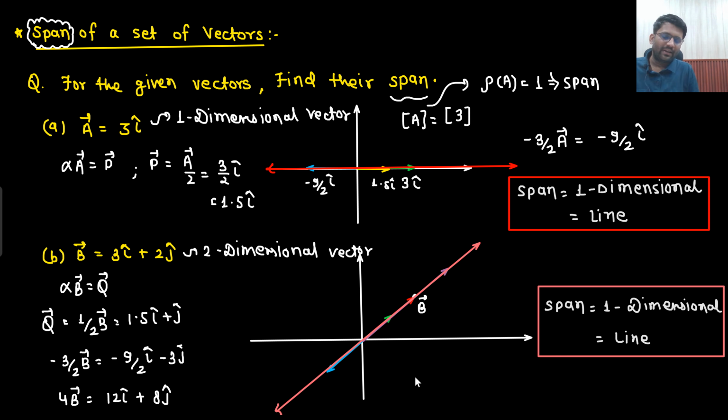Make a matrix out of this vector B. What will be the matrix? 3, 2. What will be the rank you will be getting? Sir, here number of rows is 1. So what will be the rank? So rank of B is coming out to be, what will be the rank? Rank will be 1 only, no?